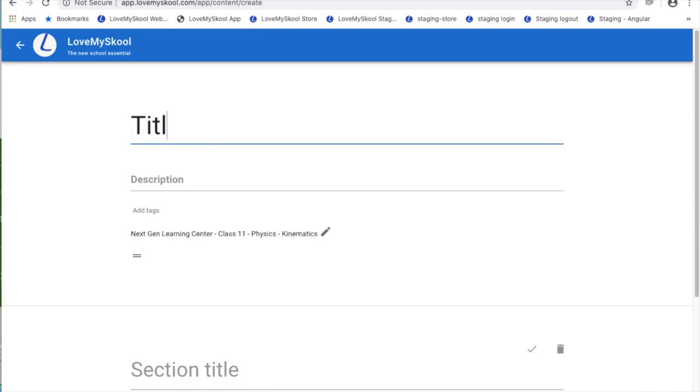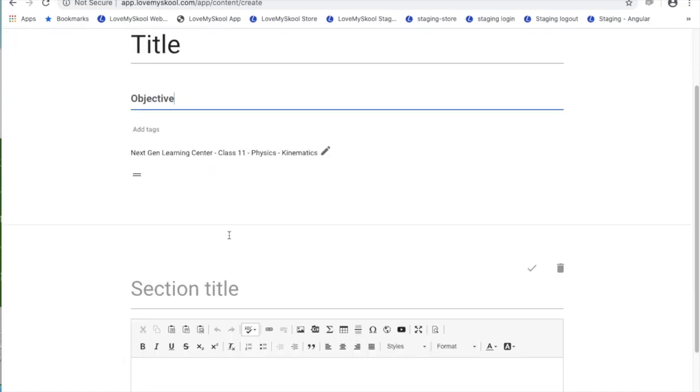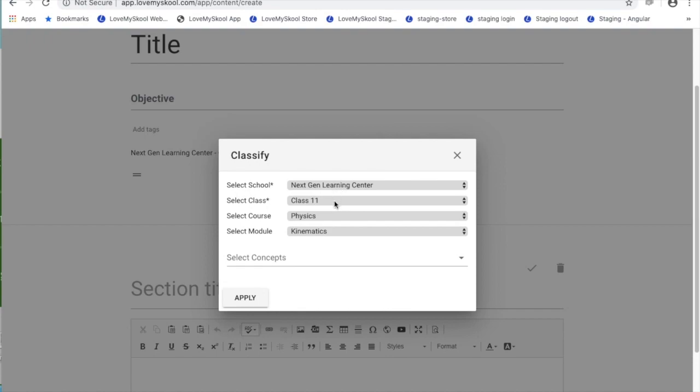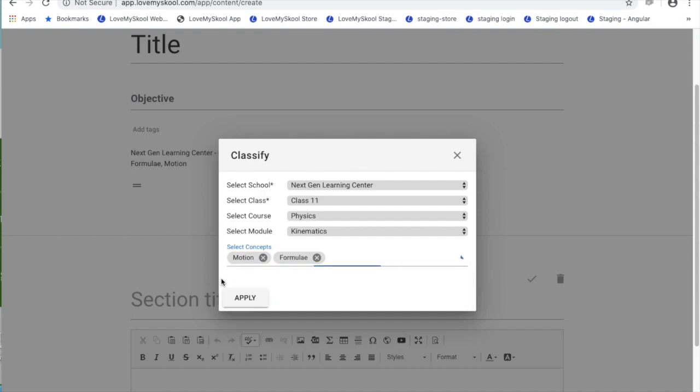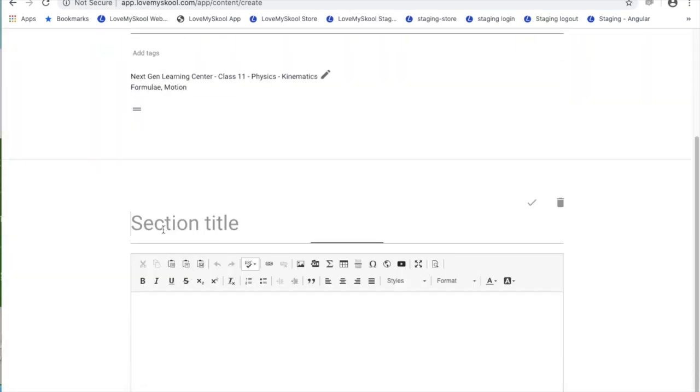So as a teacher, I can create a page. Here I can put a title to the page. I can put some objectives or description for this page. I can do classification, where I can classify that this page is for, let's say, grade 11 physics course, kinematics module, and I can also talk about which concepts are taken care of in this page. So I can select any of the concepts which are created at the course level, and I can then start adding sections. So I can say introduction,